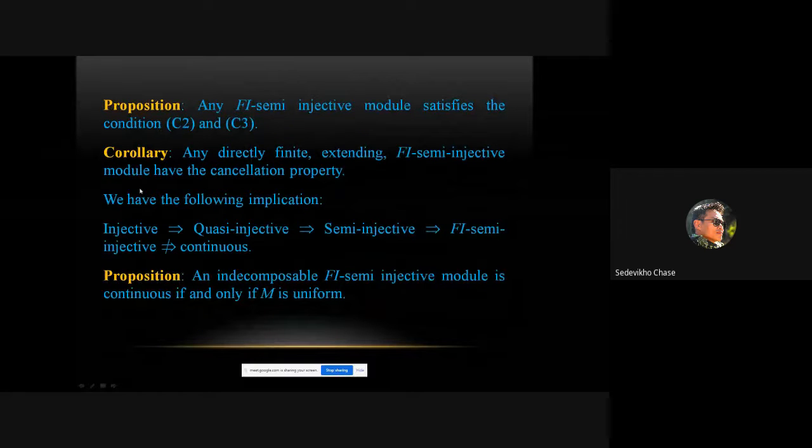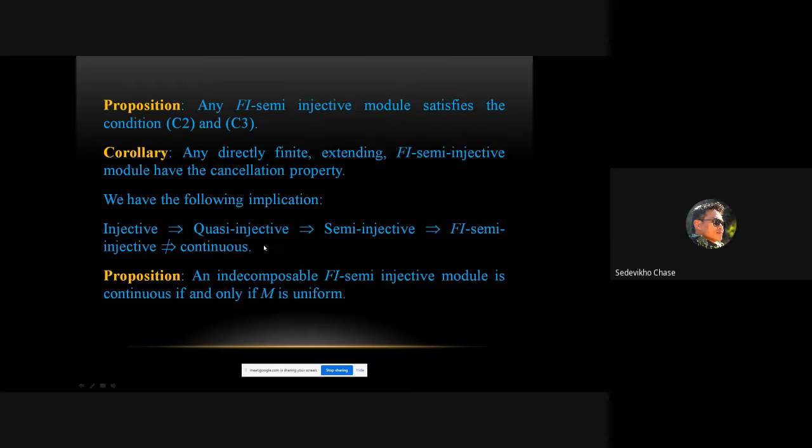So there are some results here again. Any Fi semi-injective module satisfies the conditions C1 and C3. Any directly finite extending Fi semi-injective module has the cancellation property. So we have this implication: injective implies quasi-injective, quasi-injective implies semi-injective, semi-injective implies Fi semi-injective, but Fi semi-injectives need not always be continuous.